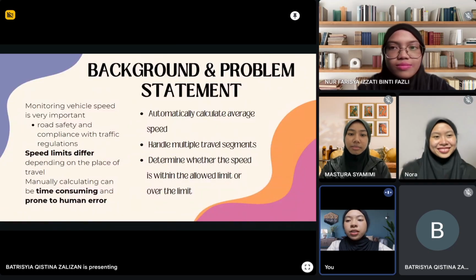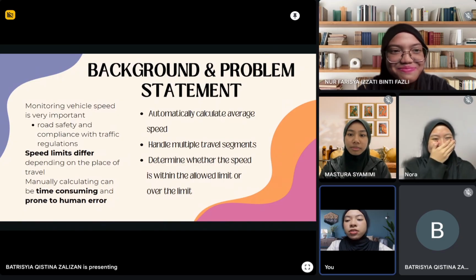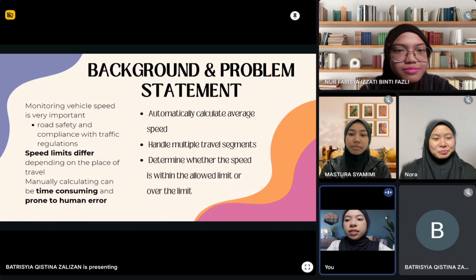In this presentation, we will explain how our system uses basic AI logic, looping and decision-making structures to calculate a vehicle's average speed and determine whether it stays within the legal speed limit based on the type of travel, either city or highway. In real-world situations, monitoring vehicle speed is very important to ensure road safety and compliance with traffic